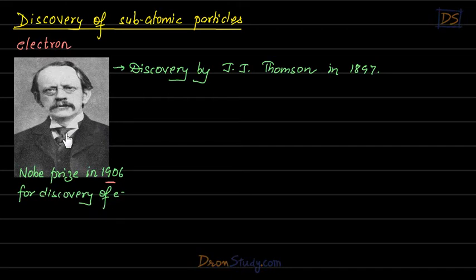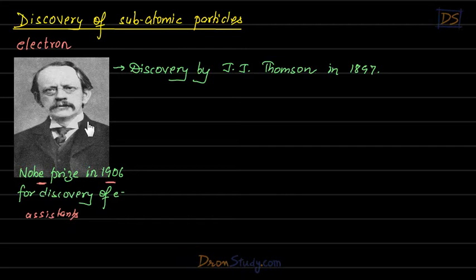Students, I must tell you that J.J. Thomson was really a great scientist, and not only did he win Nobel Prize, but many of his students also won Nobel Prize. See, students, any great or big scientist will have a lot of students. And those students are also called assistants of the scientist. They actually help the scientist in his research work and various other things. So he was such a great scientist that he definitely won Nobel Prize, but many of his assistants and students also ended up becoming very big scientists in their career and won Nobel Prizes.